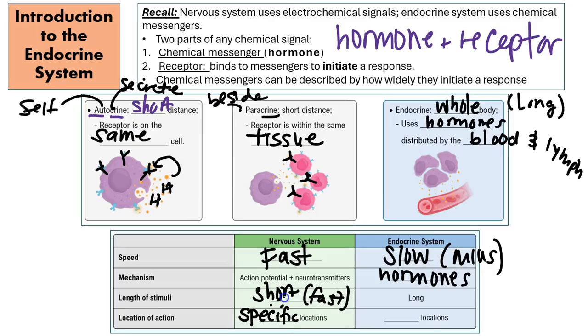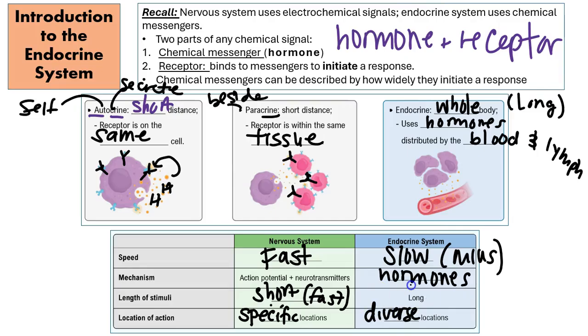So we have a neuron, like the dendrite, that can be receiving a message, and then, of course, it goes all the way down to the axon terminal if we reach that negative 55 millivolts threshold. And then once it's at the axon terminal, again, you can release neurotransmitters and keep on sending that signal wherever it needs to go. So very specific to those neurons. Whereas the endocrine system is very diverse. You can go to many locations.